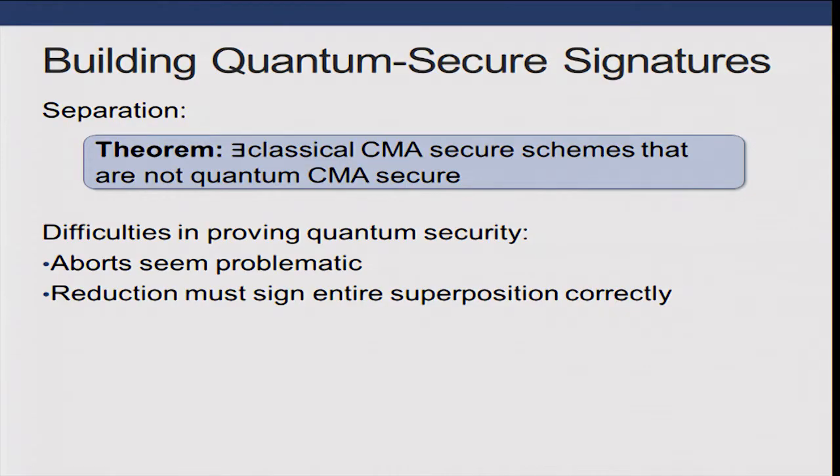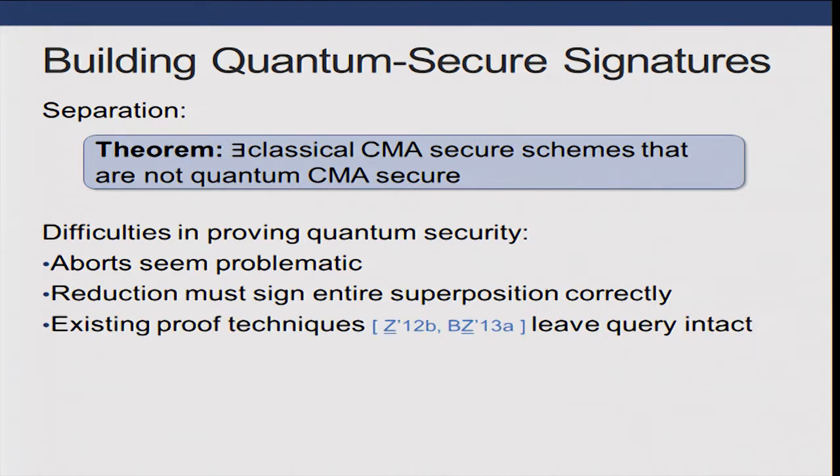But now in our setting, the reduction algorithm is going to get a superposition of all messages, some of which are good, some of which are bad. It's not really clear what we do. Do we abort? Do we do something else? I mean, one obvious option is to try to just sign the bad messages with junk. But it turns out that the adversary will be able to detect that we sign these messages improperly.